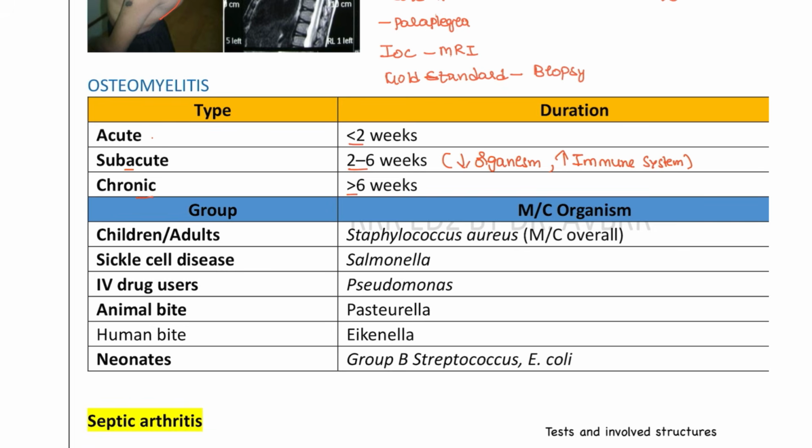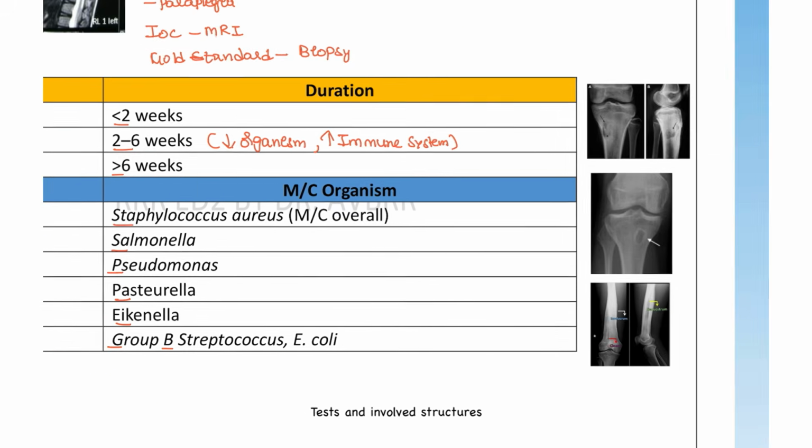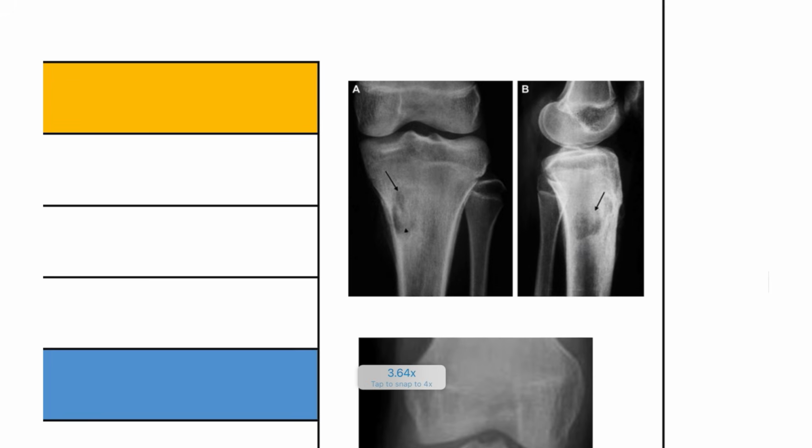What about the organisms? The most common overall is Staphylococcus aureus. Salmonella is seen with sickle cell anemia patients. IV drug abusers are affected by Pseudomonas. Animal bite is Pasteurella. Human bite is due to Eikenella, and neonates are associated with group B streptococcus or E. coli organisms. So how are we going to see the patients with acute?